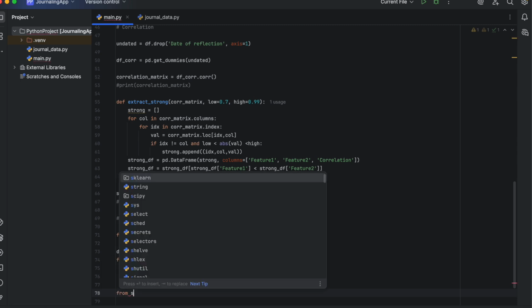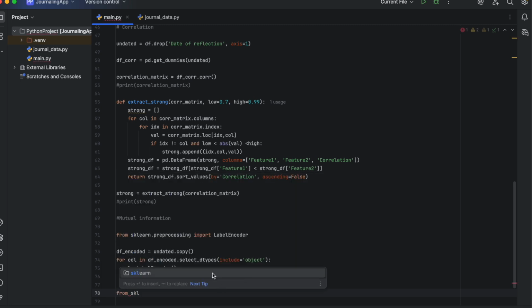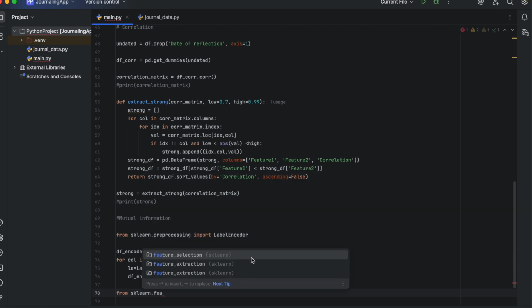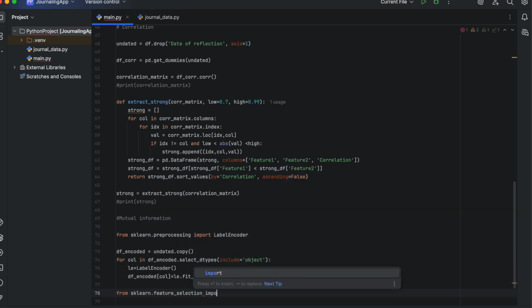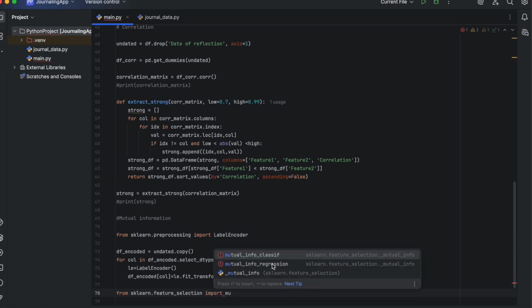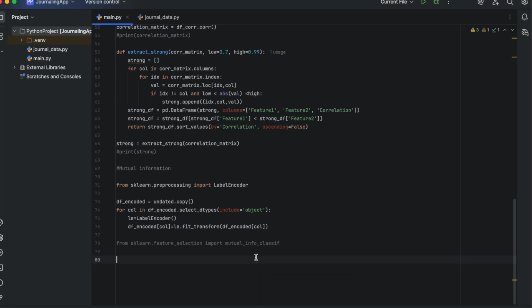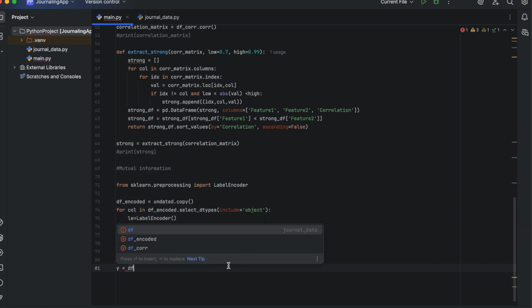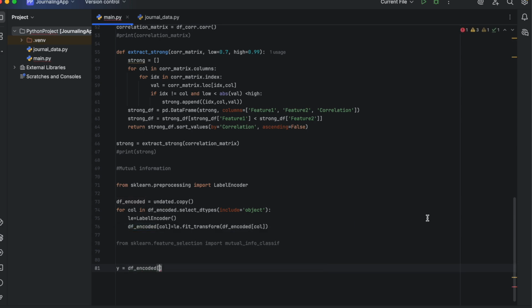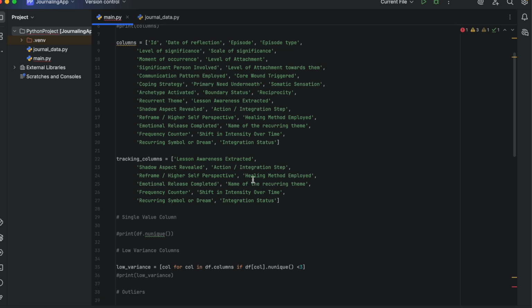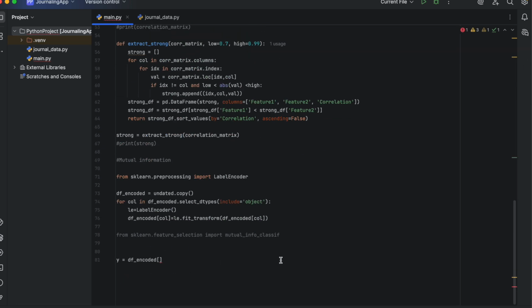For mutual information, we have to import mutual_info_classif from the sklearn.feature_selection library. Here, we treat the scale of significance as our dependent variable y. All other columns become features, X. Using mutual_info_classif from sklearn, we calculate how much knowing one feature reduces uncertainty about y. We set discrete_features equal to True because we want categorical and not continuous values in our results. Mutual information reveals hidden dependencies we are not aware of, like how a somatic reaction to a boundary violation ties to a specific wound.